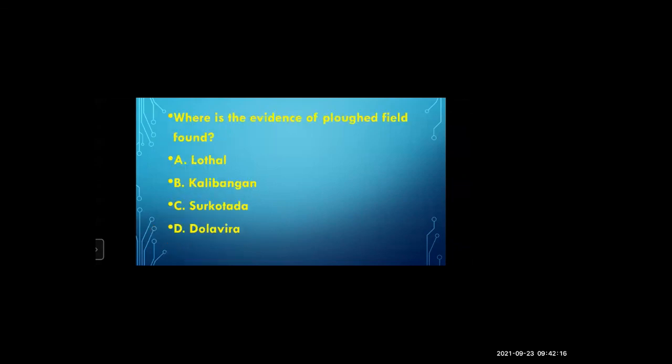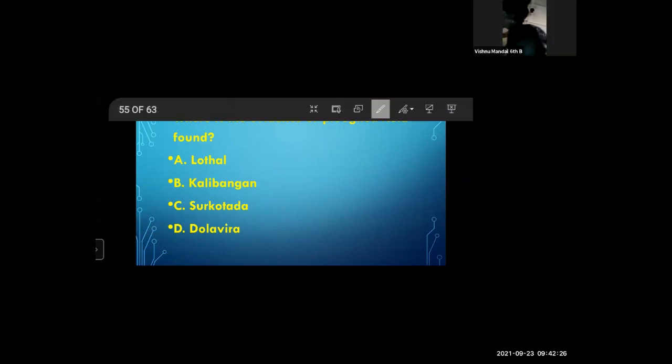Where is the evidence of plowed field found? Lothal, Kalibangan, Surkotada, Dholavira. Where was the proof of plowed field found? Come on. Lothal. Are you sure? Other students, is it correct answer?